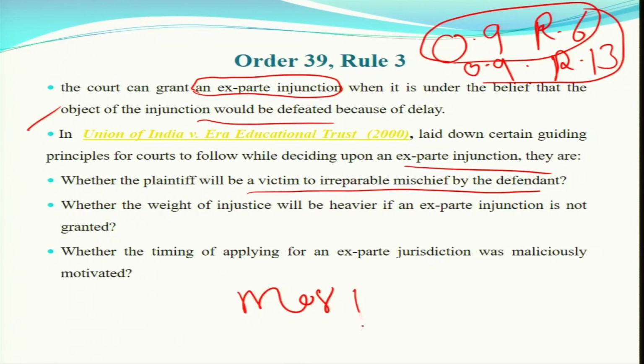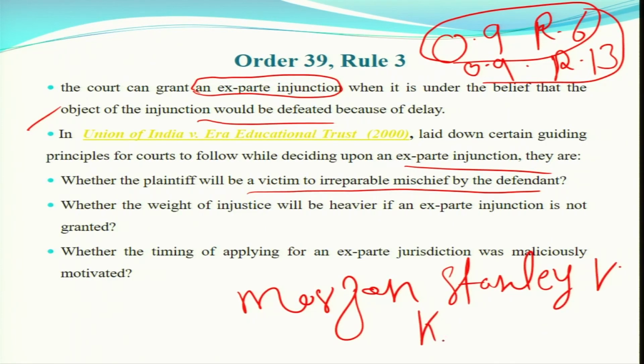That is the old one now, but so far as ex parte injunction is concerned, there are 7 guiding principles, and in this case Morgan Stanley versus Karthik Das, I am writing it so that you can come back to it.